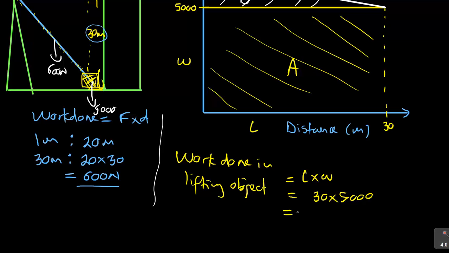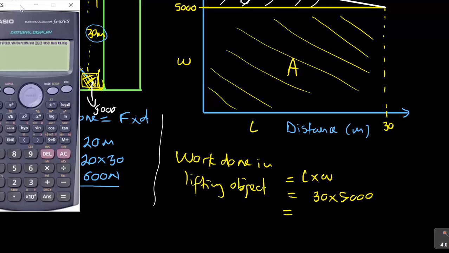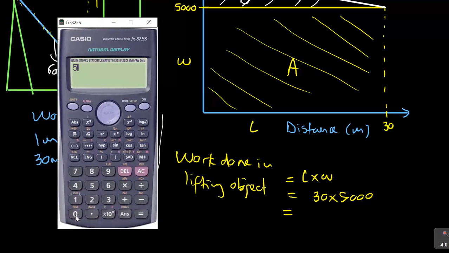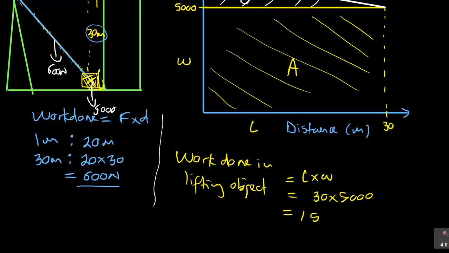When you multiply that, let me take my calculator, 5,000 times 30 gives me 150,000 joules. Sorry, we are talking about work done. So W is equal to 150,000 joules. That is the first part.